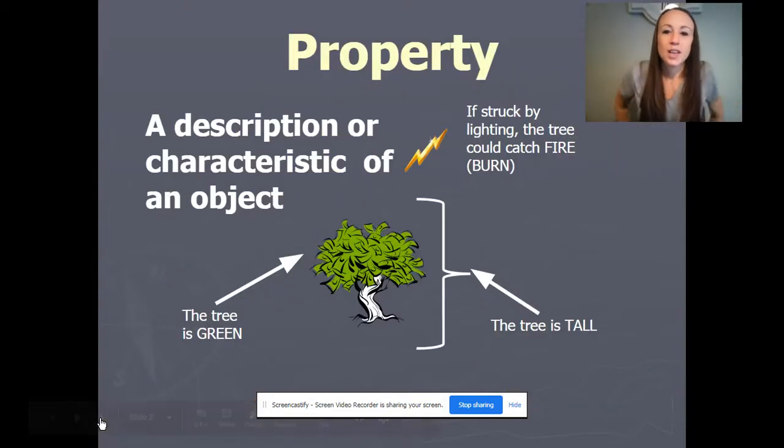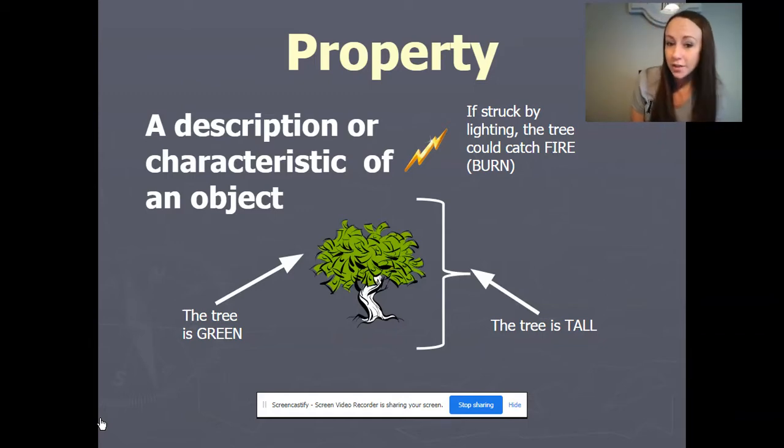So day one, we looked at what matter is, and we said that we can describe matter, and we use these descriptions or characteristics of matter, and we call them properties. So if you were to look at this tree in this picture here, we could describe the matter by calling out some of its properties, like saying this tree is green, or this tree is tall, and if we struck it with lightning magically, it could catch on fire.